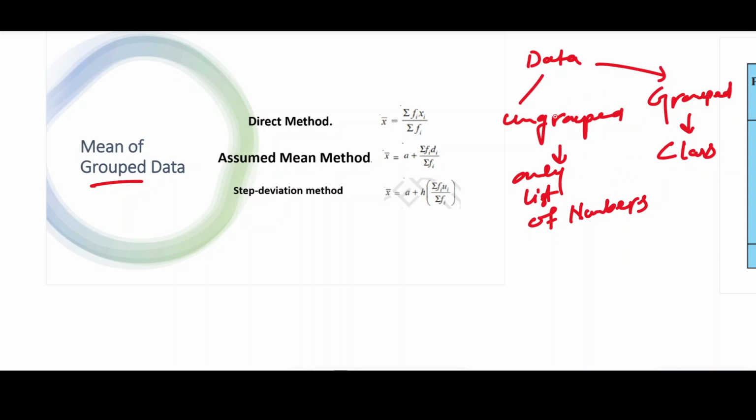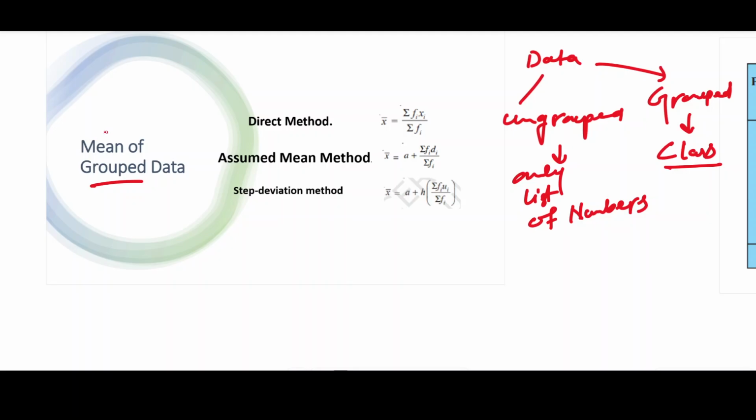Ungrouped data, we have studied in class 9th. Now, in class 10th, we will study on the basis of grouped data, which we will divide in class intervals. Clear? Now, there are three methods to find the mean of the data, and all are the same, but we do not know what is the meaning of assumed, why we use step deviation, why we use the direct method.